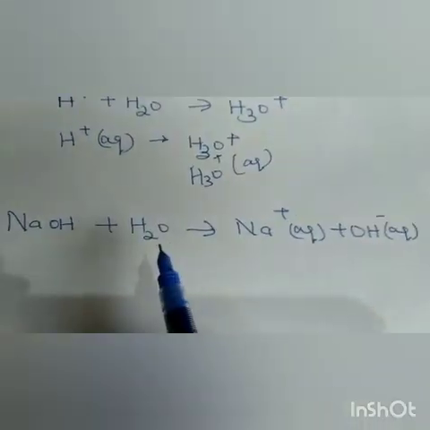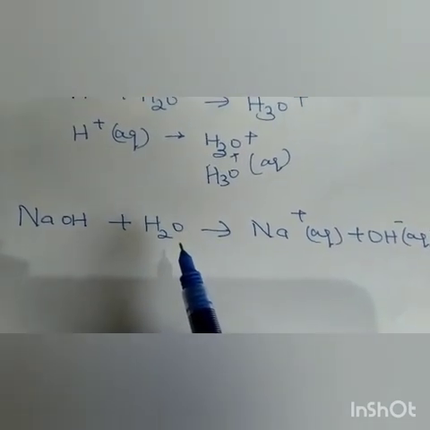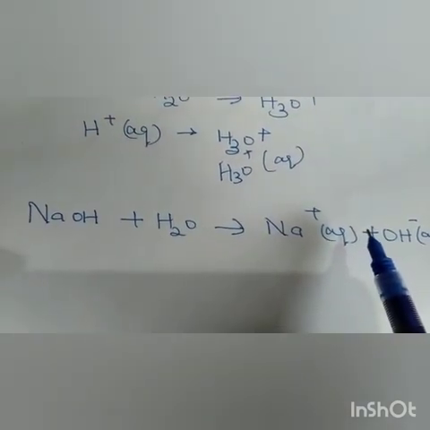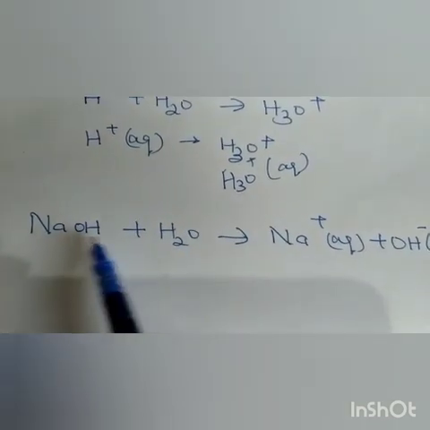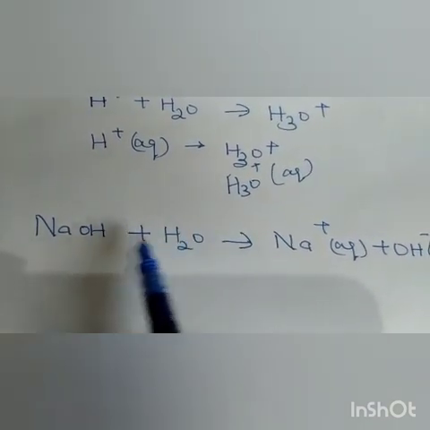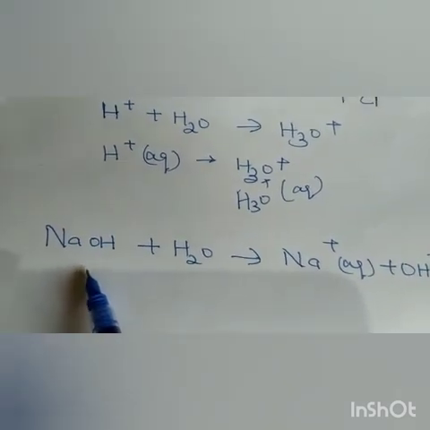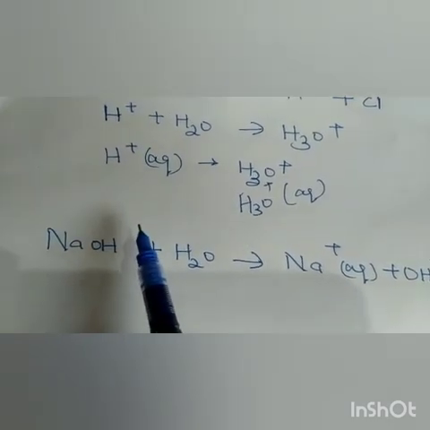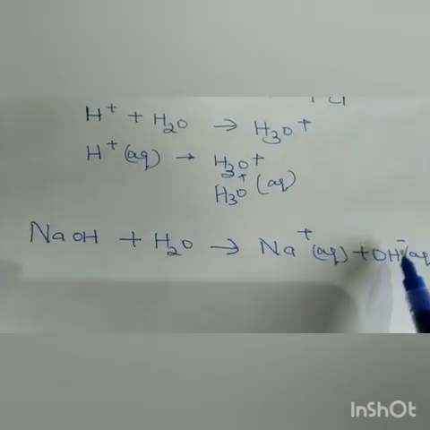The same thing happens with bases. Bases are bases due to the presence of free OH ions. They must be free, then only bases behave as bases. They turn red litmus blue. So even for bases, water dissociates the base into two ions, a cation and an anion, and here the anion produced is OH.